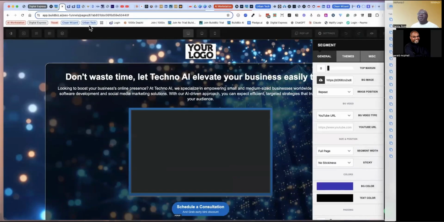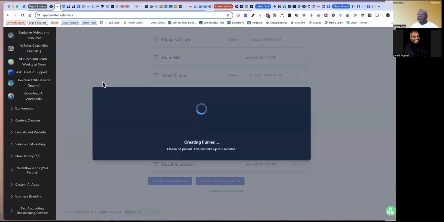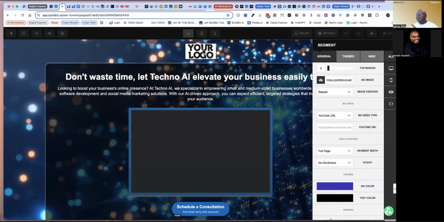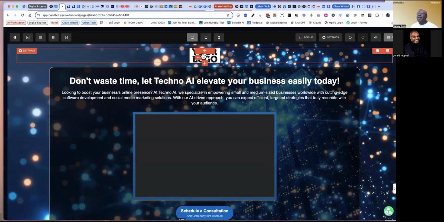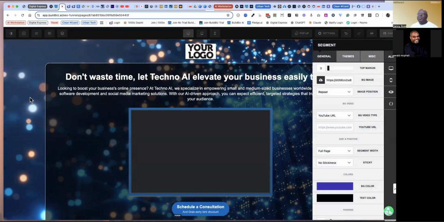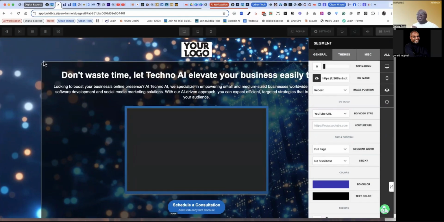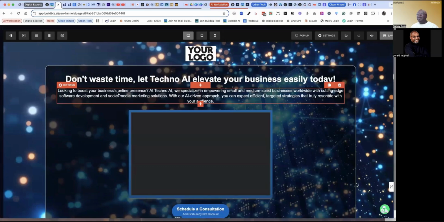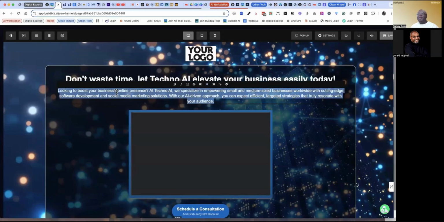So let's go back here now. Let's see where we're at. Oh, it's running. It's still creating the funnel. So once you get that done and it creates that page, the next thing you want to do is start editing. So for example, for each part you click on, you'll see a different menu system pop up on the right related to that content. So each element on the page you click on, you can edit. So I can go in and type a whole new sentence here.